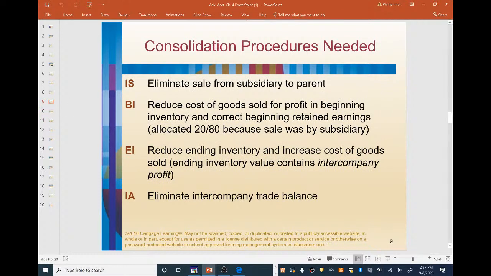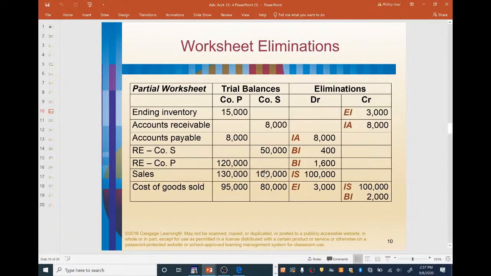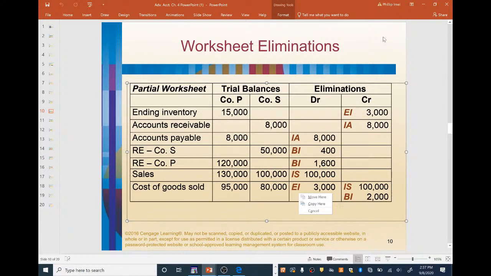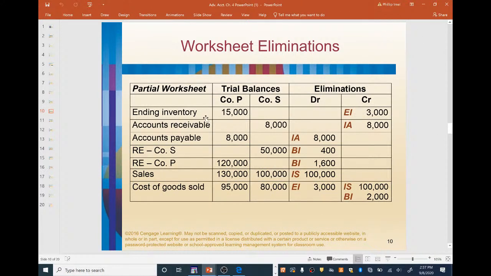The EI entry: reduce ending inventory and increase cost of goods sold. Ending inventory value contains intercompany profit. So let's look at the EI. We want to debit cost of goods sold for $3,000, and then also credit ending inventory by $3,000.